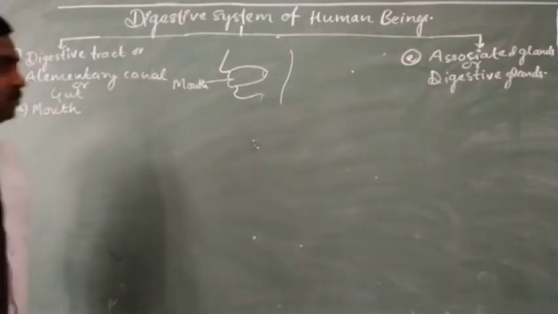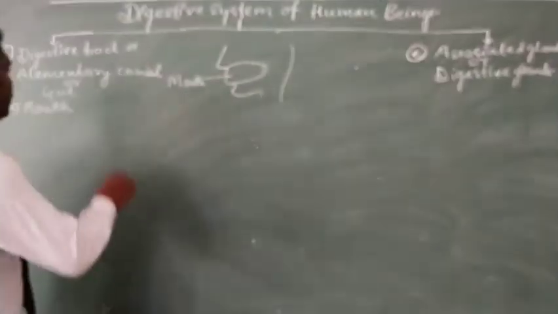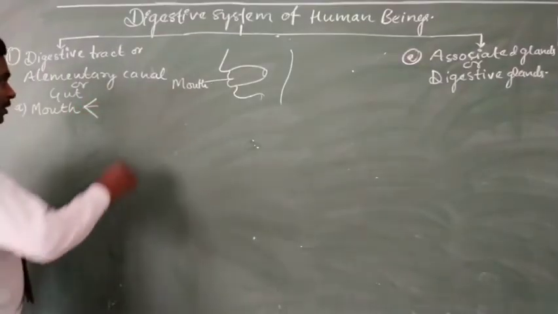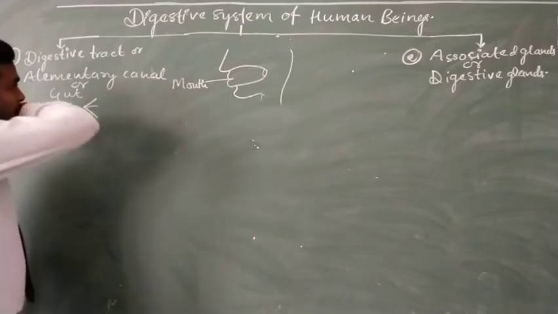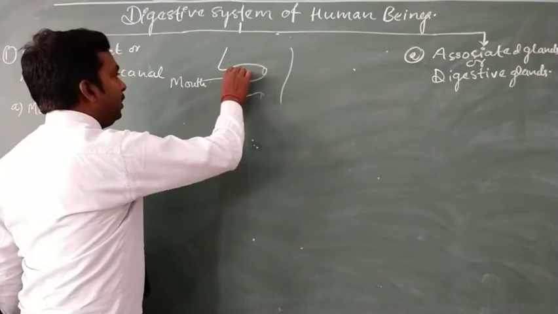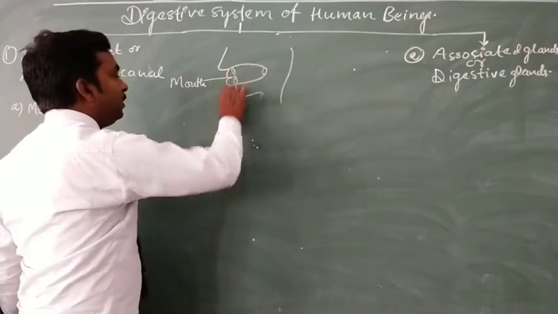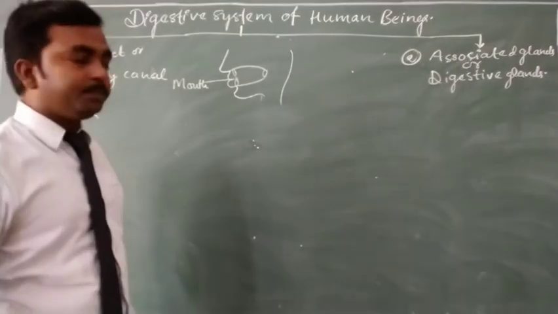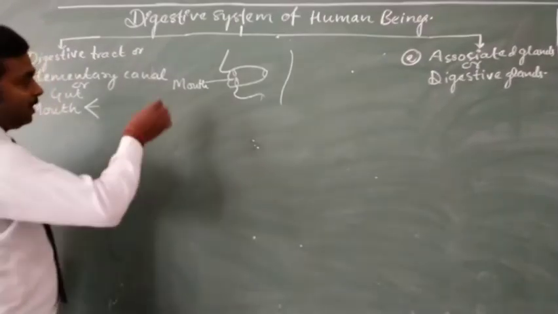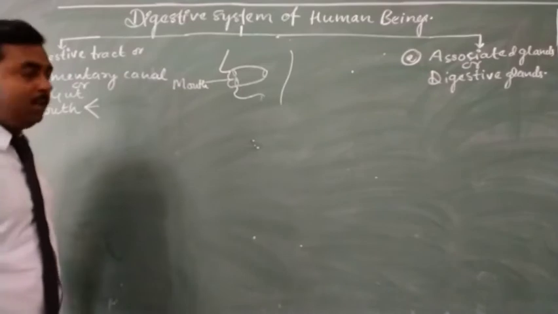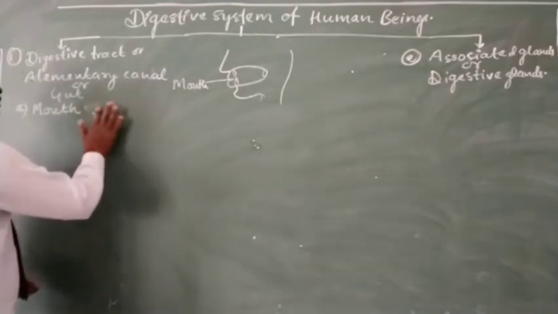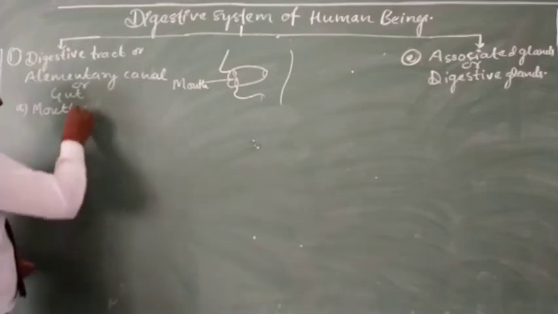The mouth consists of a number of structures. The mouth can again be divided into two parts. The first part, in between the teeth and the lip of the mouth, is called the vestibule, and inside the teeth it is known as the buccal cavity. So the mouth opens into the buccal cavity,